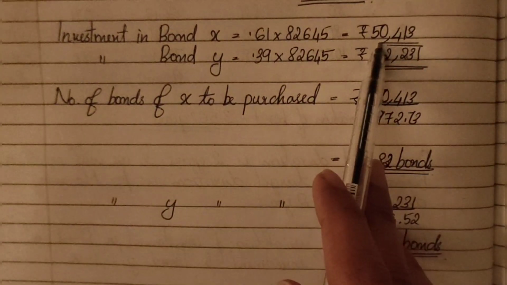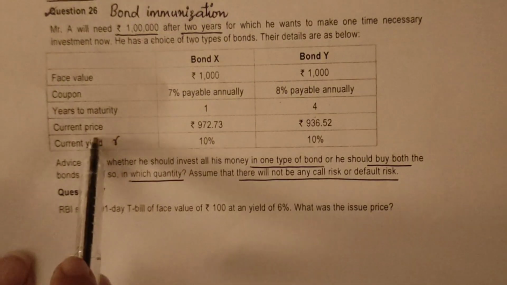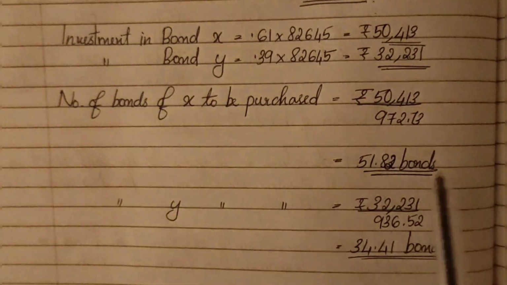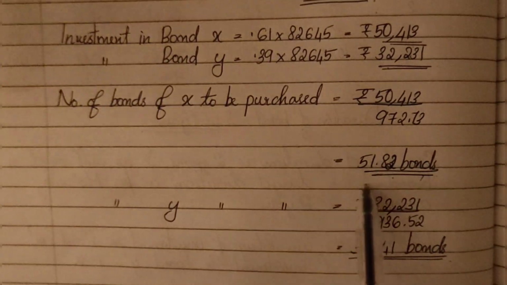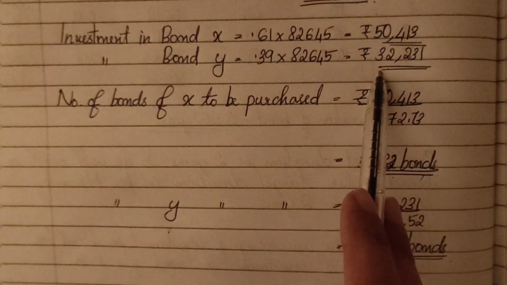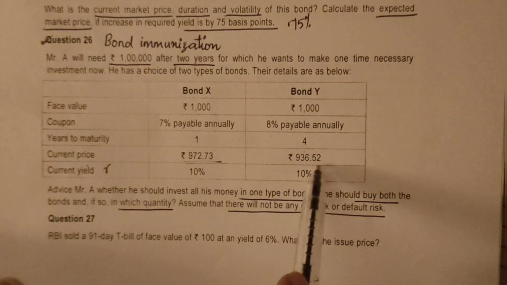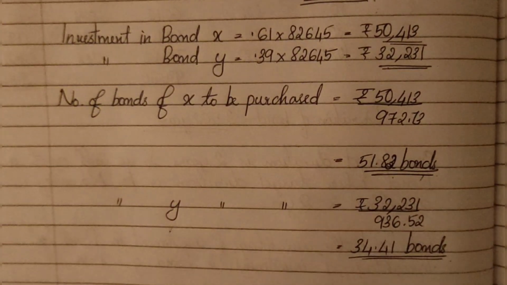Total value of X is 50,413 divided by the current price of bond X, 972.73. So 51.82 bonds should be purchased. How many Y bonds do we need to purchase? 32,231 divided by the current price of bond Y, 936.52. We need to purchase 34.41 bonds.